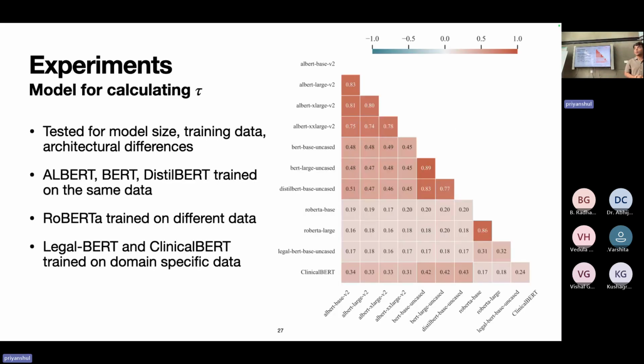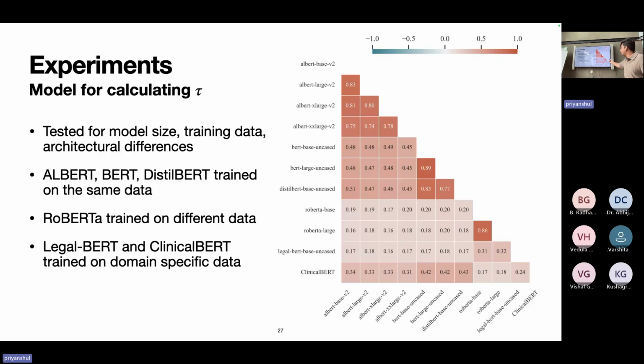The next is the model parameters theta, which I used in calculating the statement score tau. We evaluated on three things. We wanted to test how model size affects our co-bias scores, how the training data of the model being used affects co-bias scores, and how the architecture affects co-bias scores. So in our evaluations, we use multiple models. We have the Albert family, the BERT family, DistilBERT, the RoBERTa family, and then two domain-specific models, Legal BERT and Clinical BERT. Albert, BERT, and DistilBERT have all been trained on the same data. RoBERTa has been trained on different data from the Albert, BERT, and DistilBERT models, whereas Legal BERT and Clinical BERT have been trained on very domain-specific data.